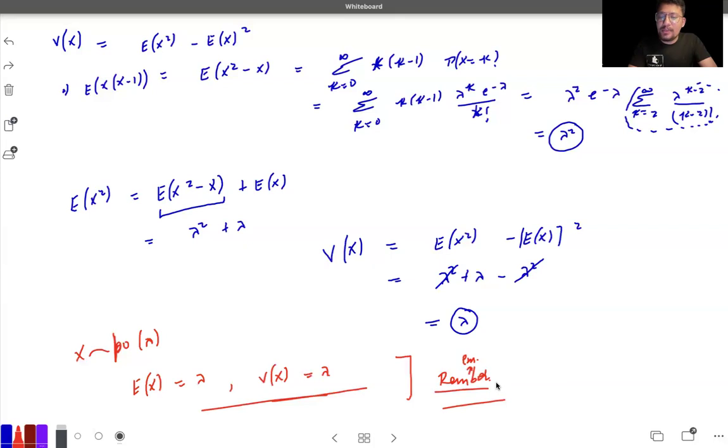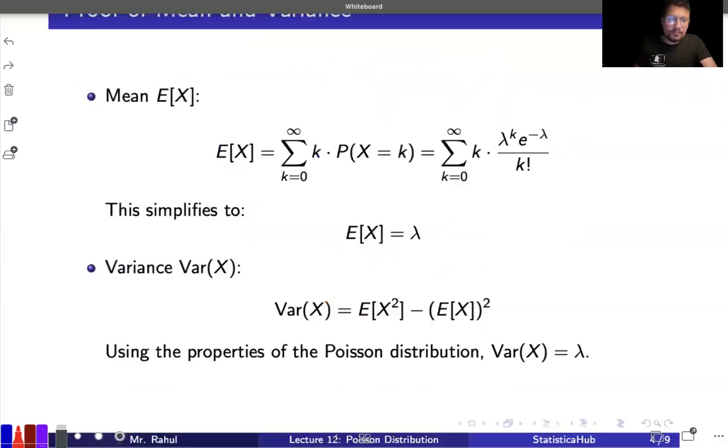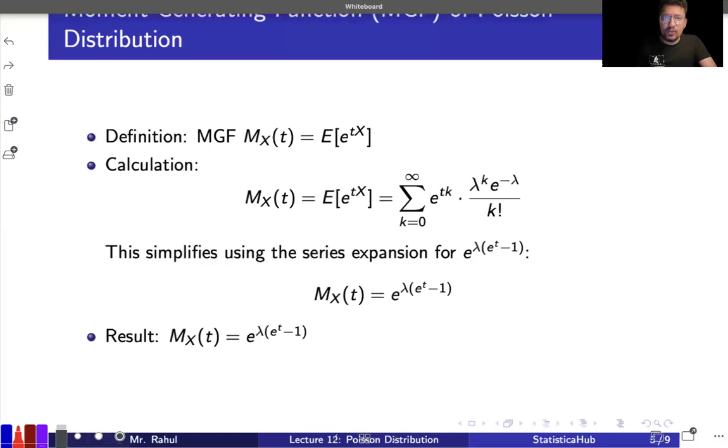Then I have just given some basic idea of how to solve this thing, and I have already given the proper derivation, so you can follow that one. Then you go for the MGF, M_X(t), the moment generating function. So that will be the expectation of e raised to the power tX, simply going for this particular thing.